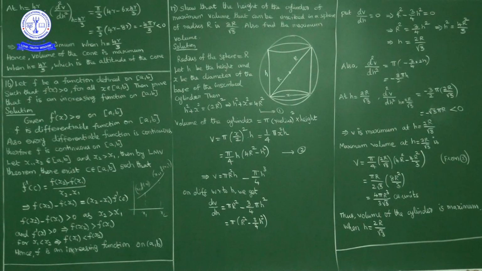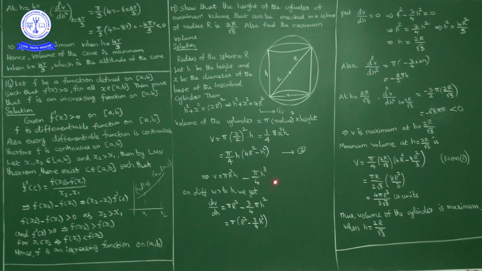Okay, now from 1, x square is equal to 4R square minus h square. Now in place of x square, write 4R square minus h square. So pi by 4 into 4R square minus h square into h. Multiply h inside, and in pi by 4 the 4 cancels. Pi R square into h minus pi h cube by 4. Okay, this is the volume. Volume is equal to pi R square h minus pi h cube by 4.